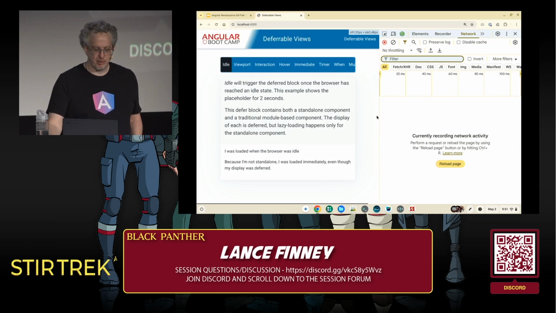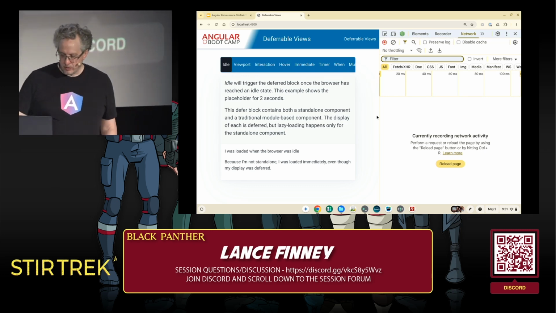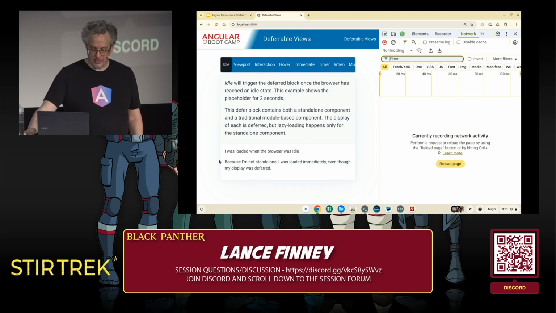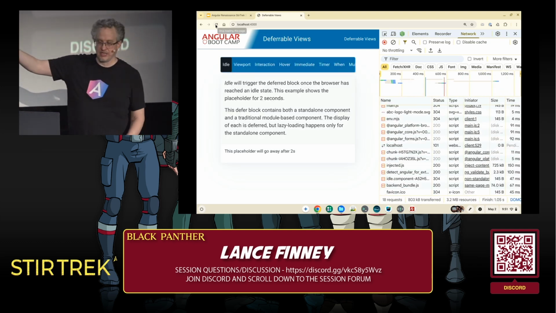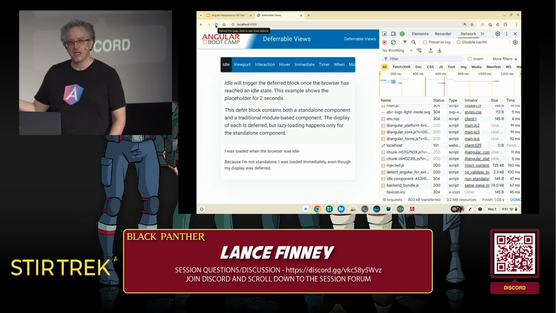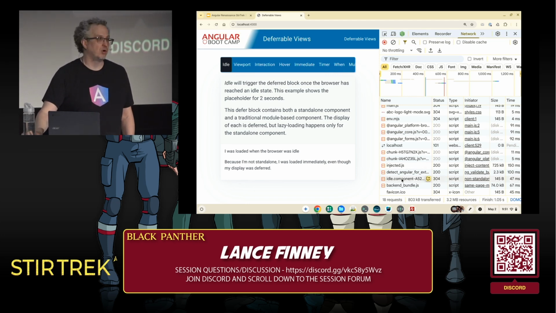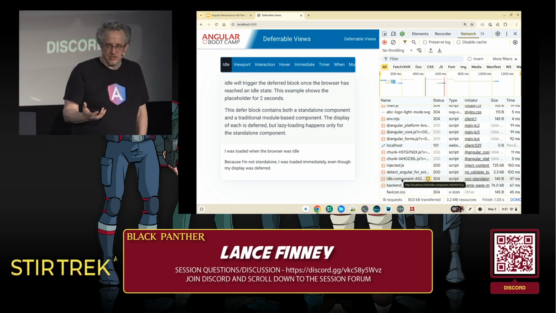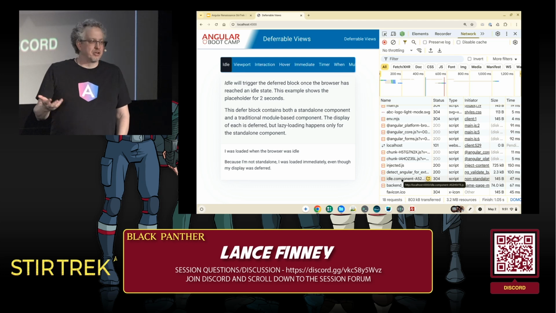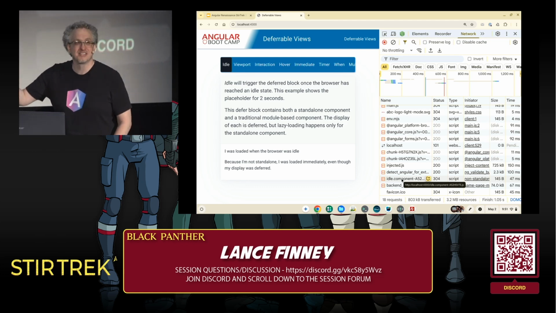So this is a step in a training course for a company I used to work for. I created this step for them. And what we see here is an example with idle. Down here we have 2 components. One is standalone, one is not. And I'm going to reload this, and you will see that it shows a placeholder for 2 seconds, and then it shows the 2 components. But the important part is over here, we can see the standalone component was bundled later. Now, this is a tiny application, so until idle is a short enough amount of time that as a human we can't really see the difference, but it truly was bundled separately and brought in later.